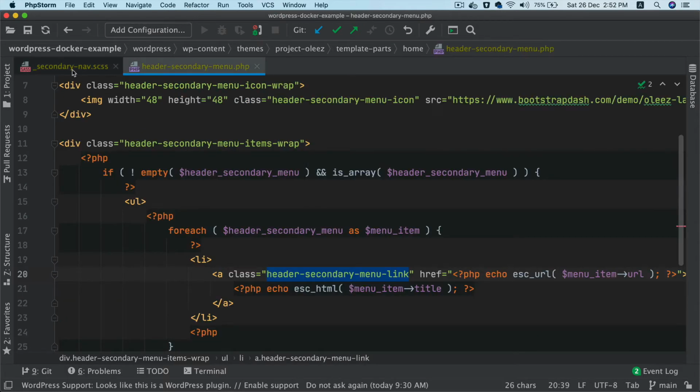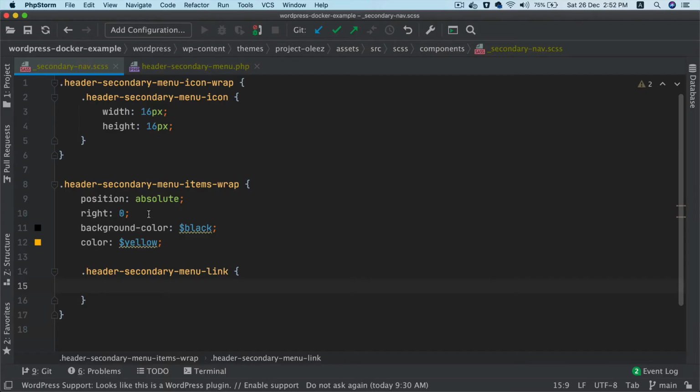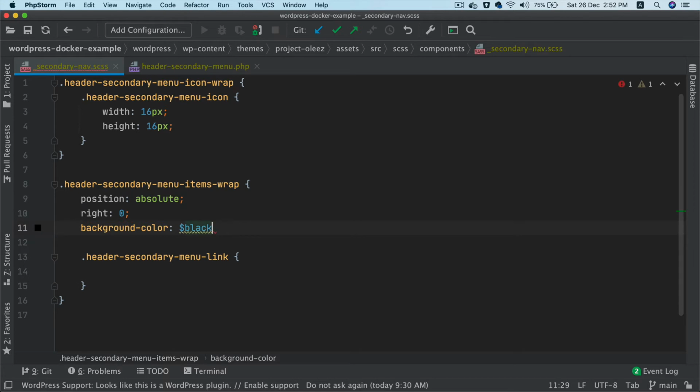Okay. So color should be yellow for that link.